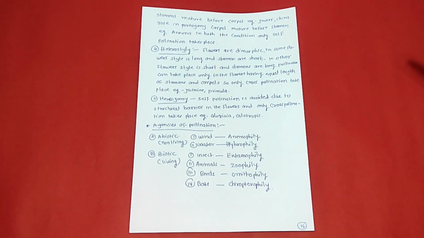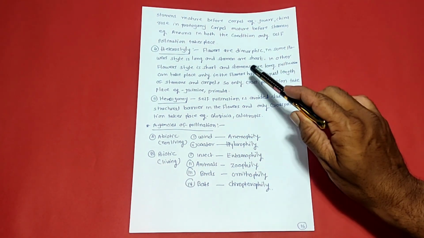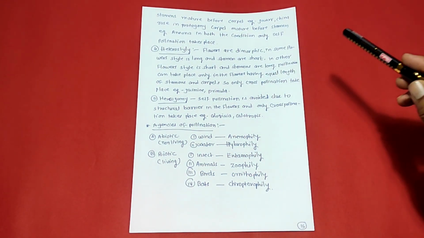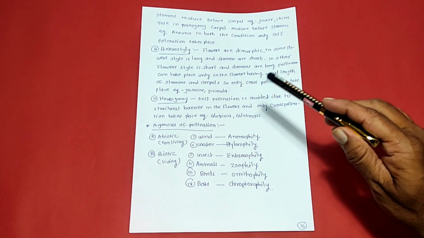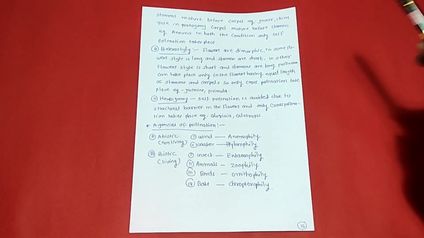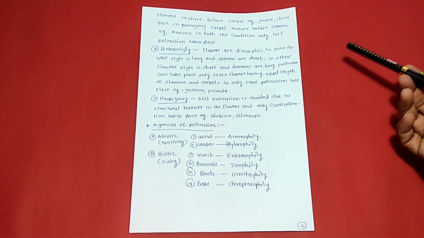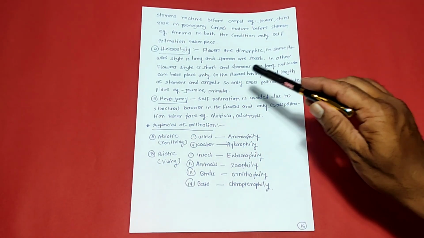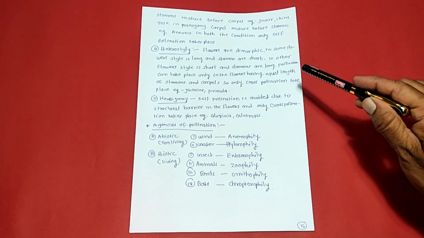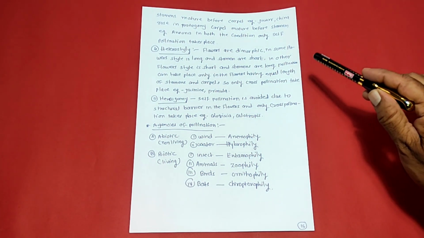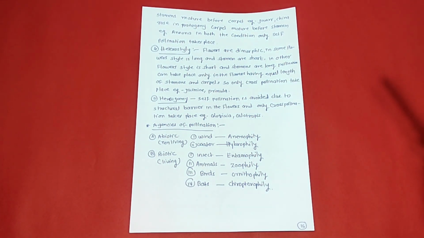Then heterostyly. Hetero means different, style means stigma. So heterostyly, flowers are dimorphic in the same species. Style is long and stamens are short. In other flowers, style is short and stamens are long. Pollination can take place only in the flowers having equal length of stamen and carpel.